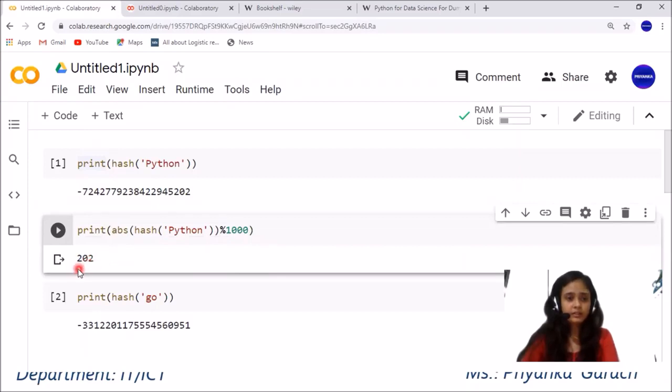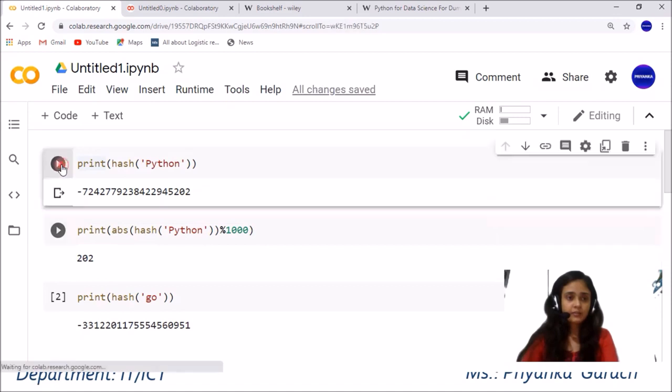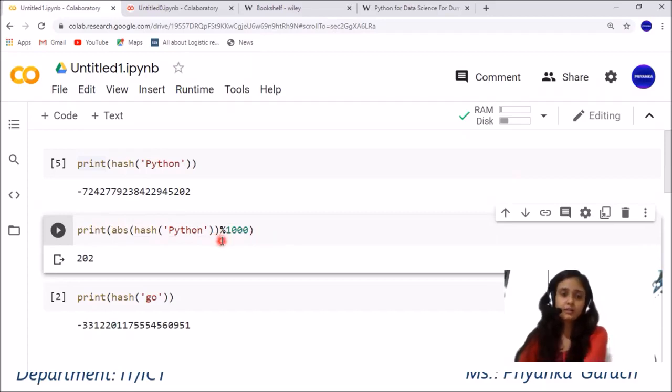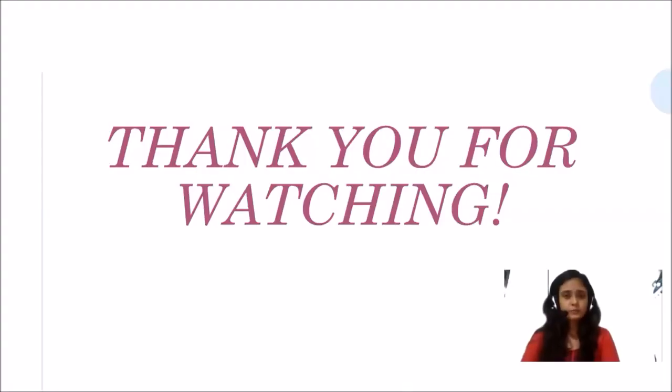Then you can see that I have converted my hash function into the positive value, and then I have used the modulo sign. So you can perform the absolute function, the modulo operation, and the division operation related to the secret code. So, keeping it till here, thank you for watching.